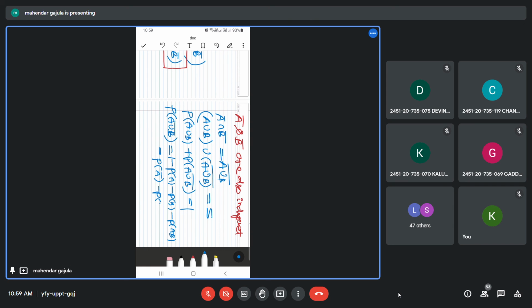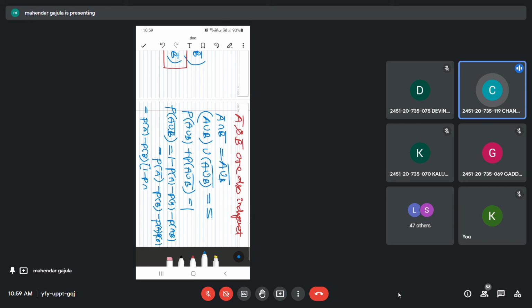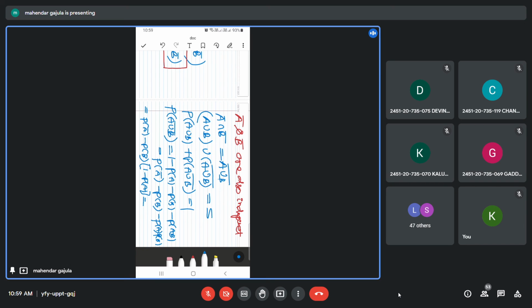Minus P(B). Already said that A and B are independent, then we can write P(AB) as P(A) P(B). So it is P(A bar) minus P(B), and you can take P(B) common. Then what does it leave? 1 minus P(A), which is P(A bar).